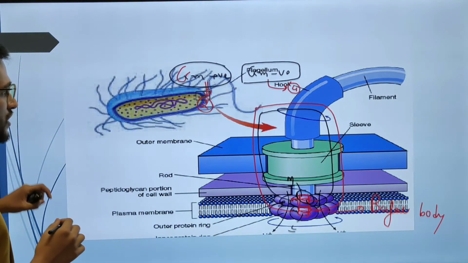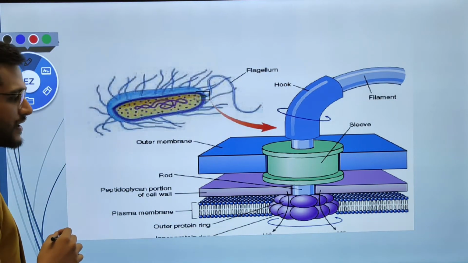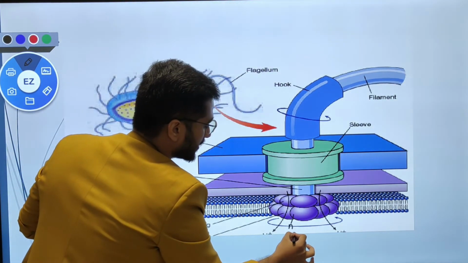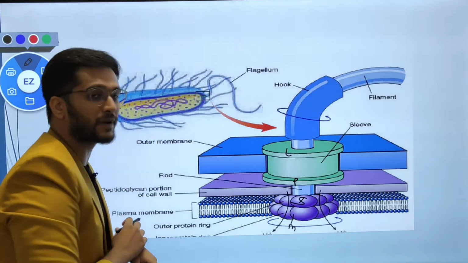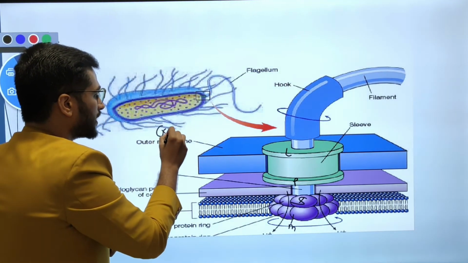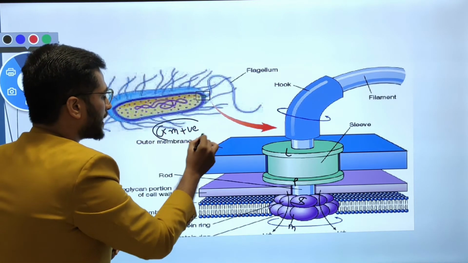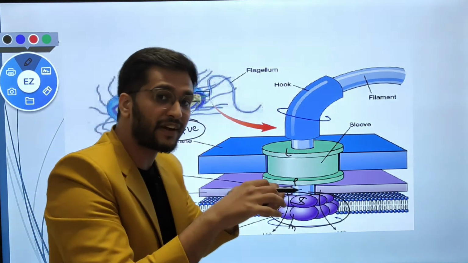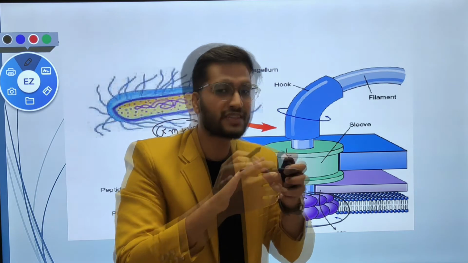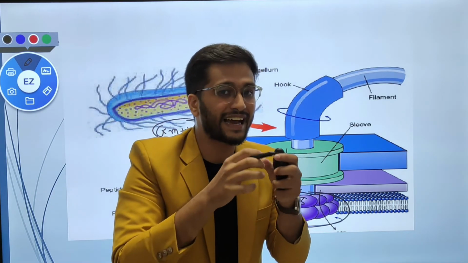So this is the structure of a gram negative bacteria, where you find the M plate, this is the S plate, this is the L, and this one is the P plate. But if this were a gram positive bacteria, then only two plates would be present, which are embedded inside the cell membrane. This is all about the bacterial flagella and its structure.